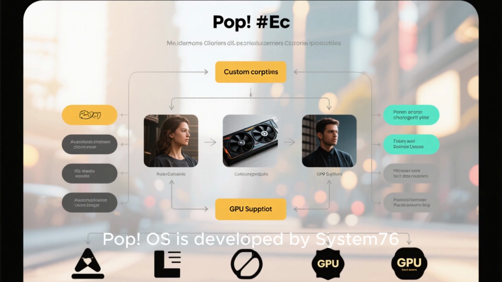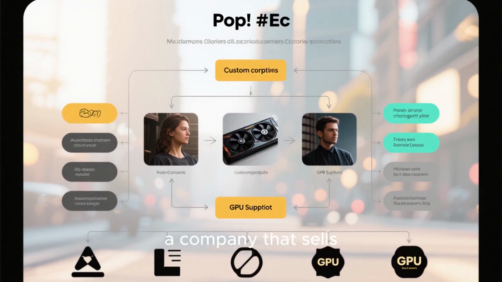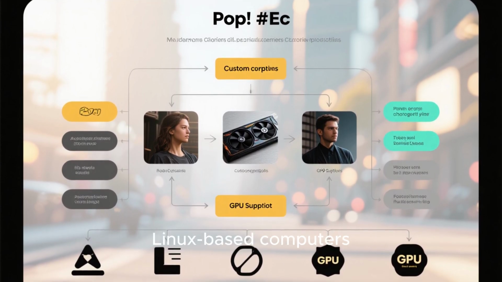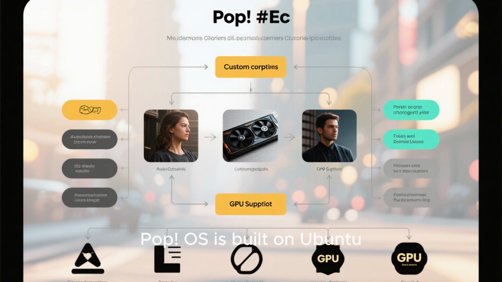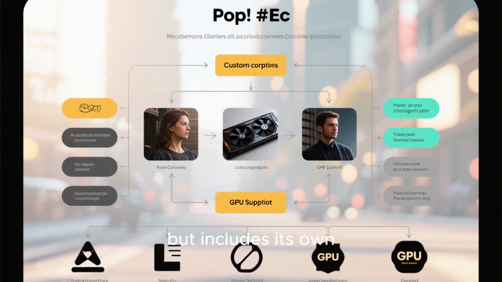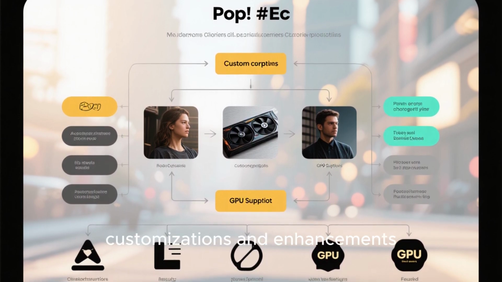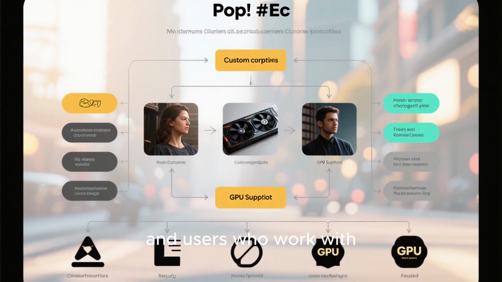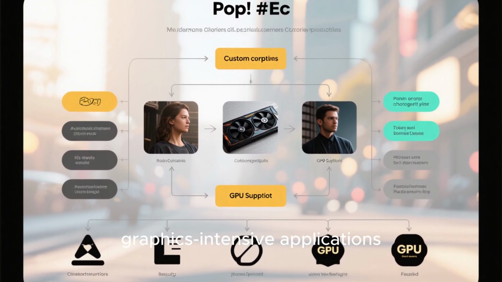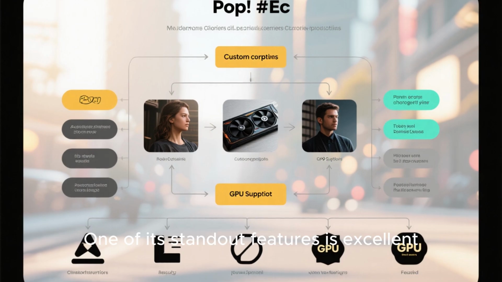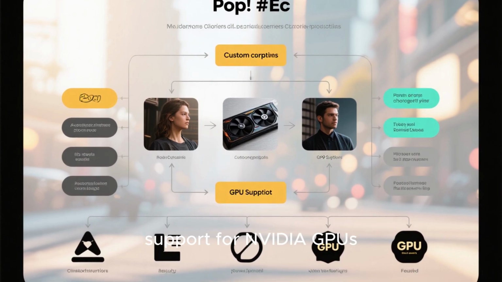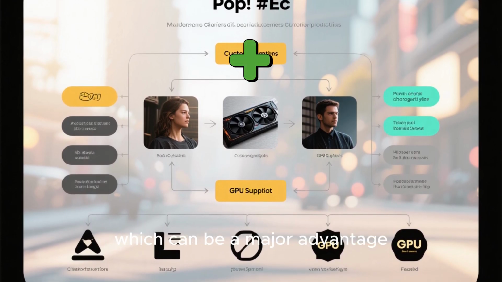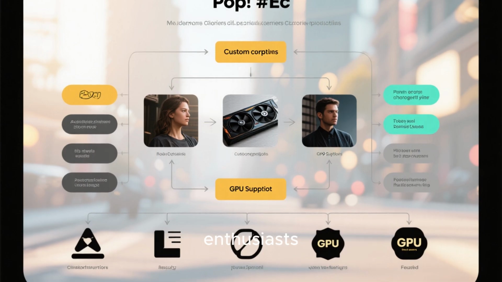Pop_OS is developed by System76, a company that sells Linux-based computers. Pop_OS is built on Ubuntu, but includes its own customizations and enhancements. It is particularly popular among developers, engineers, and users who work with graphics-intensive applications. One of its standout features is excellent support for NVIDIA GPUs, which can be a major advantage for gamers or machine learning enthusiasts.